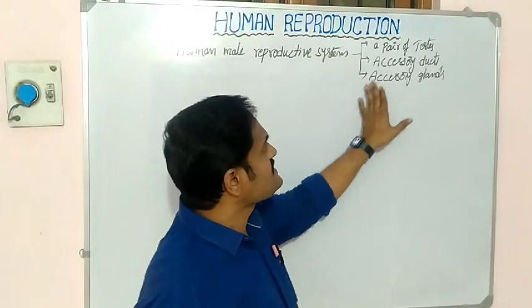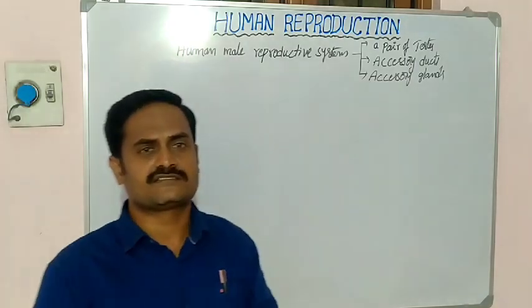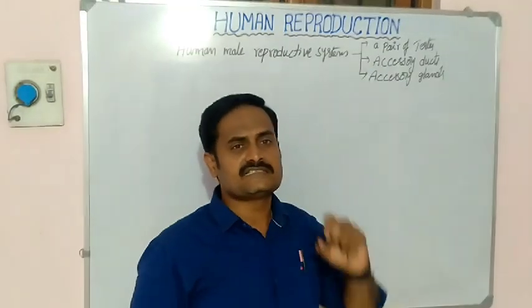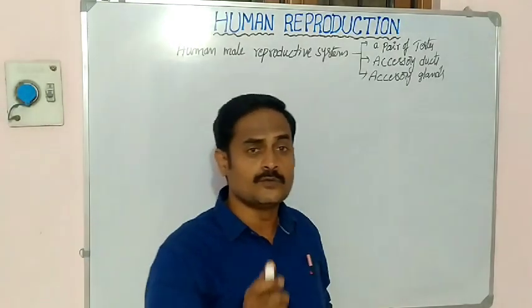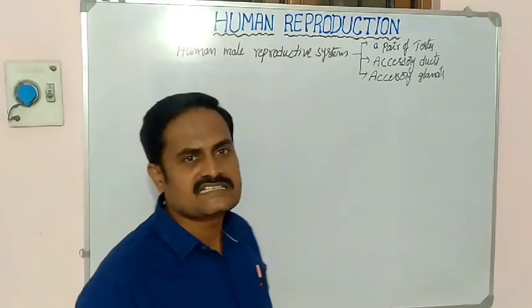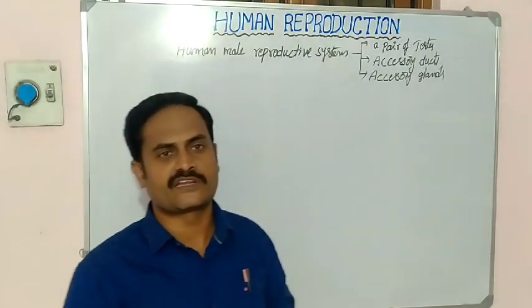Now I will discuss one by one. First, a pair of testes. What is the testis? The testis is the primary sex organ in a human male. Remember. Where are the testes located in the human male reproductive system?